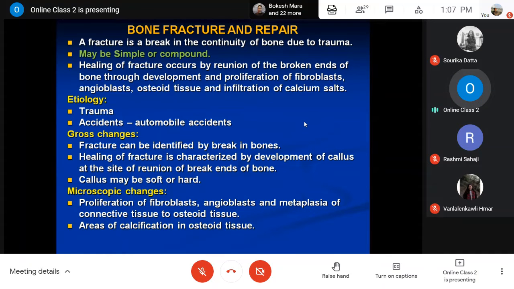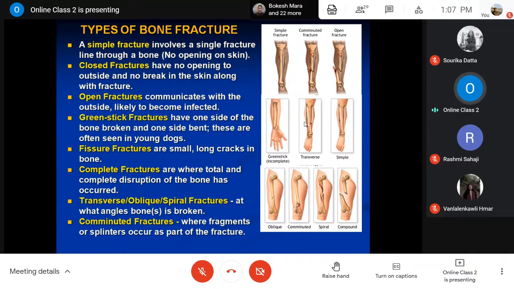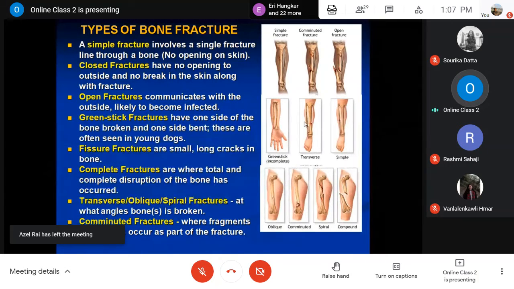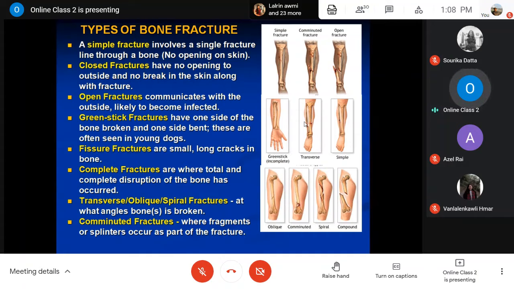So let me show you some types of bone fractures. So simple fracture, as I have already mentioned, involves a single fracture, maybe a line through a bone, meaning there is no opening of the overlying skin. Then closed fracture means which has no opening to the outside, and there is no break in the skin along with the fracture, that is known as closed fracture. Of course it is under simple fracture.